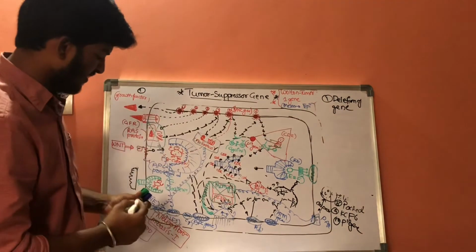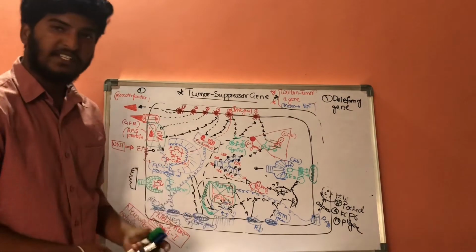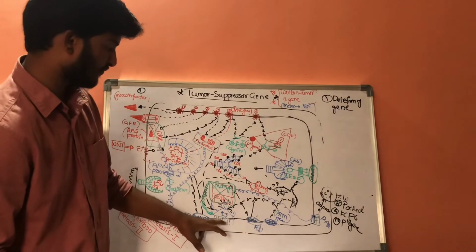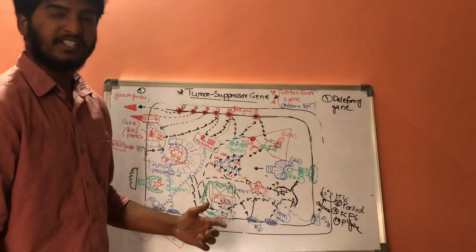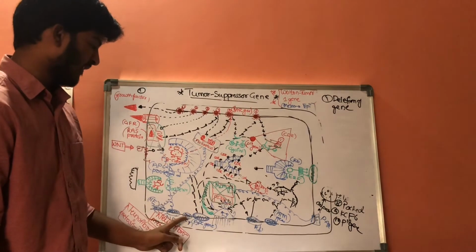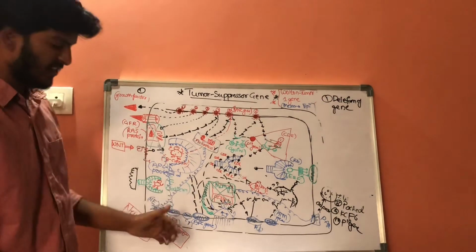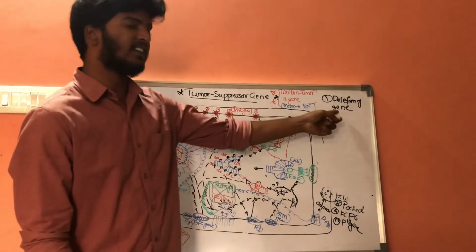Deletion of these RB genes, P53 genes, APC genes, neurofibrin 1 genes and neurofibrin 2 genes will result in abnormalities.